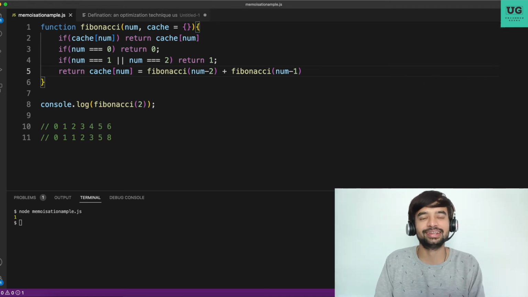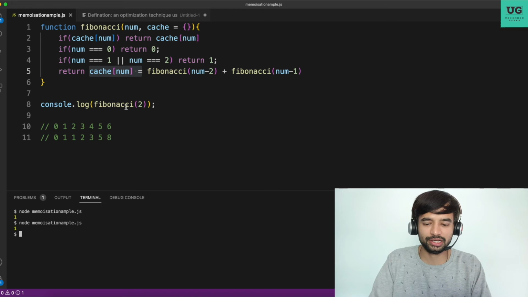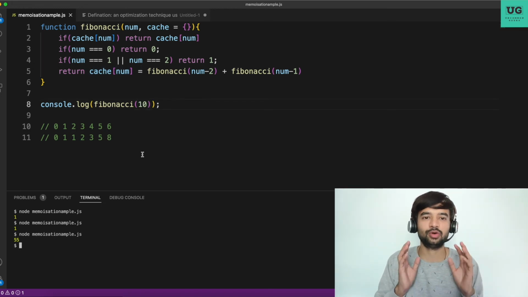Let me explain this again. Now, if cache of num, return cache of num, we are adding a value. First, let us run and see we are getting the right value. Let me try running 10. I think 10 should be 55. 55. So the code is working well.